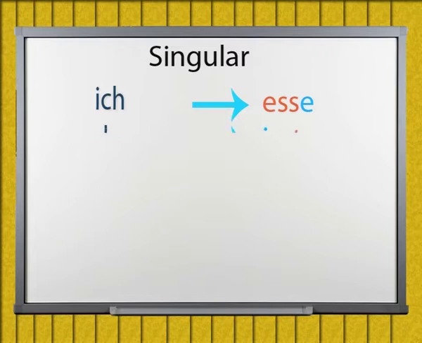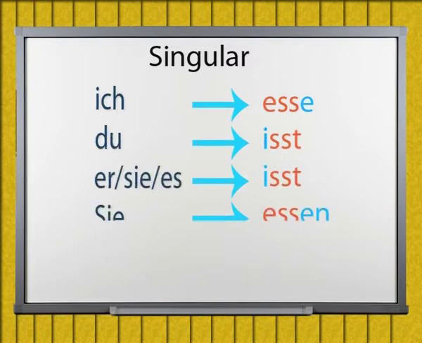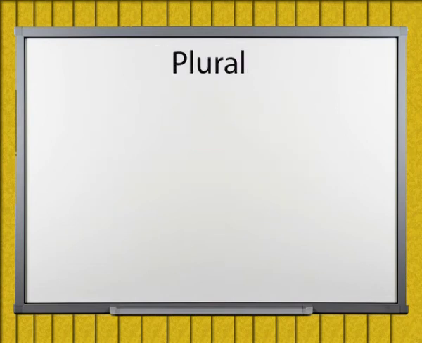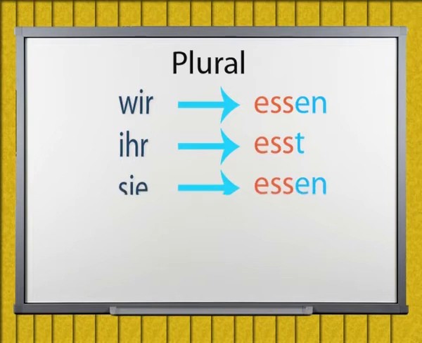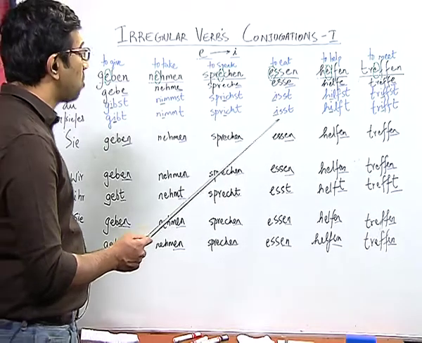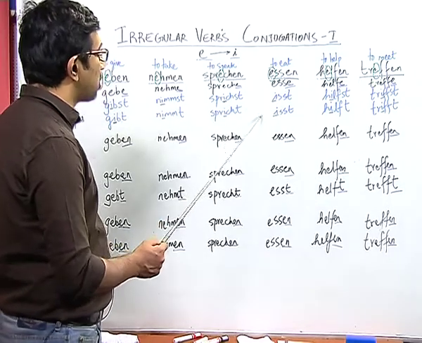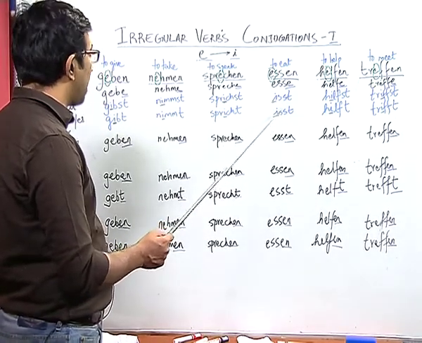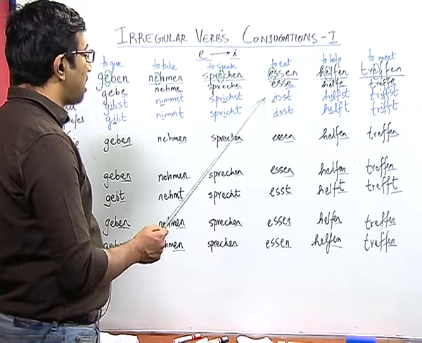Ich esse, du isst, er/sie/es isst, sie essen, wir essen, ihr esst, sie essen. Now, look at these conjugations of du and sie/es. They appear similar, right?